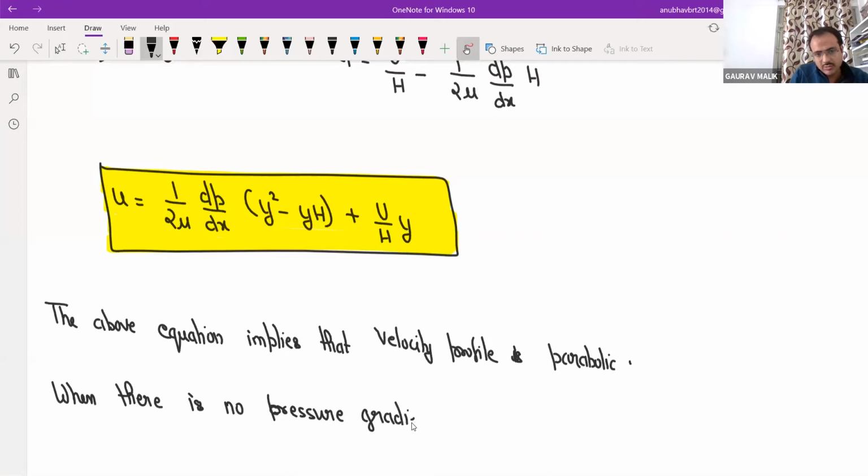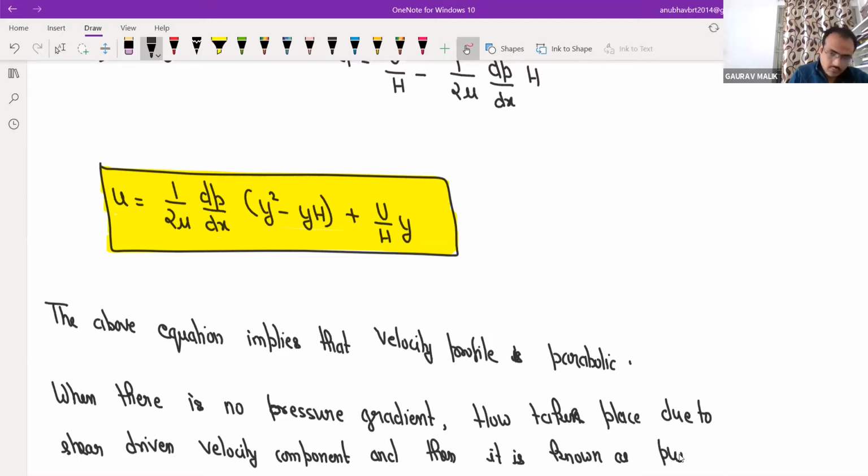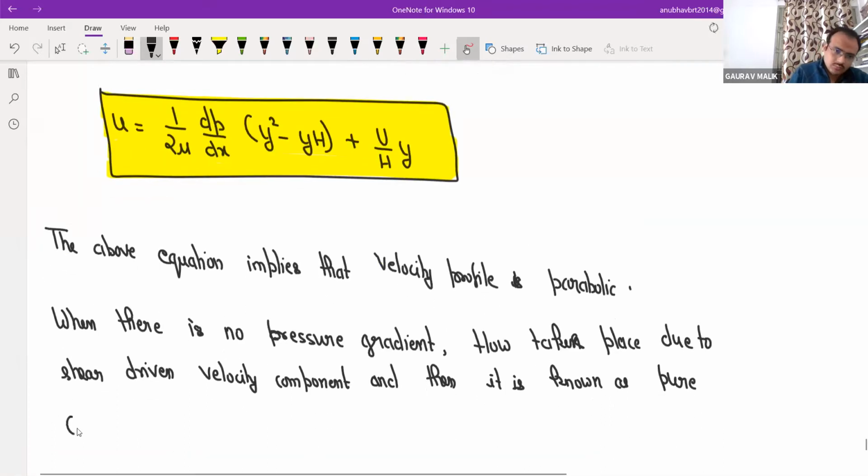It means dp by dx is equal to 0, and the flow takes place due to the shear driven velocity component. Then it is known as pure Couette flow.